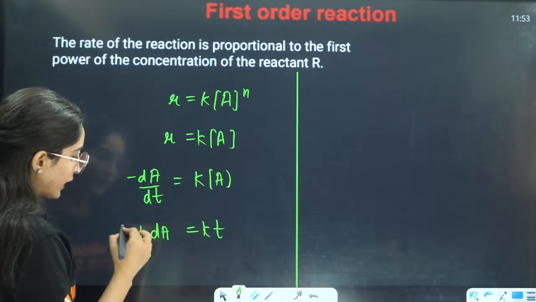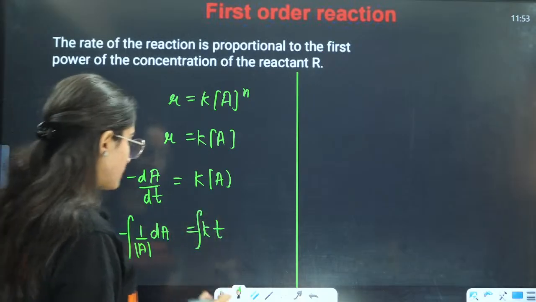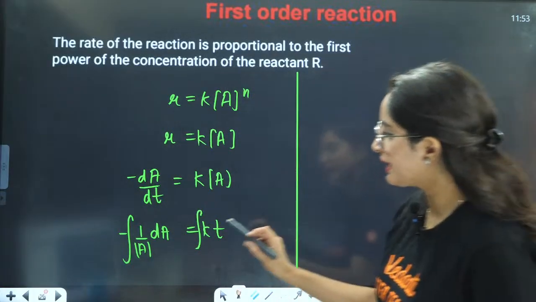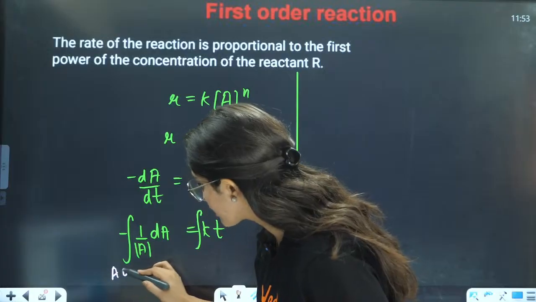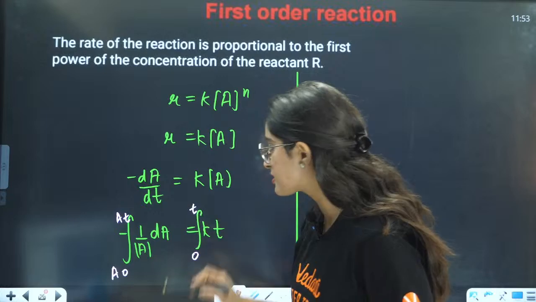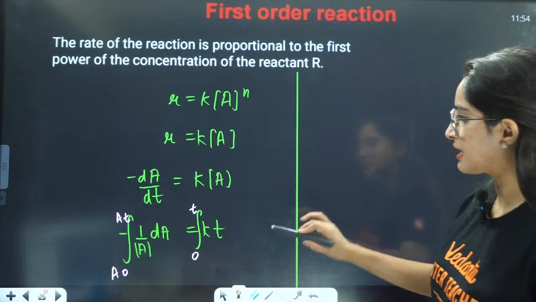And you do the integration of this thing. Now after integration, what will happen? We know the initial is, let us say, A naught, final is At. Here initial is 0, final is t.